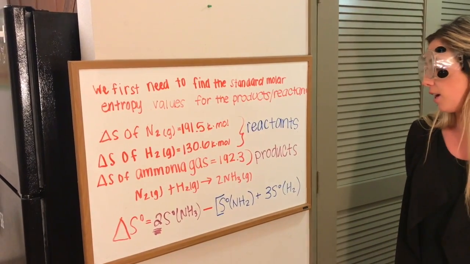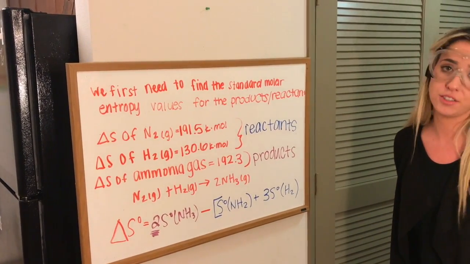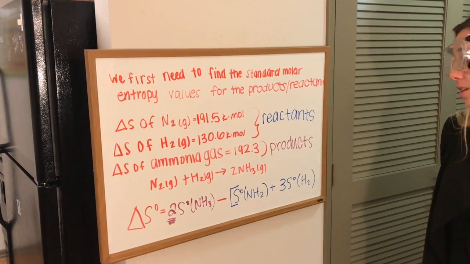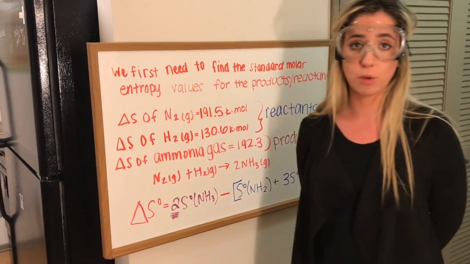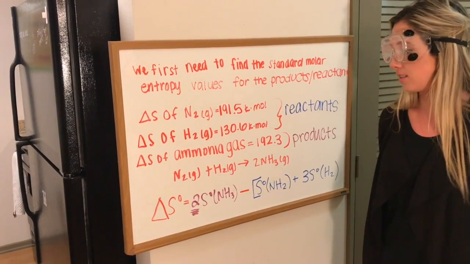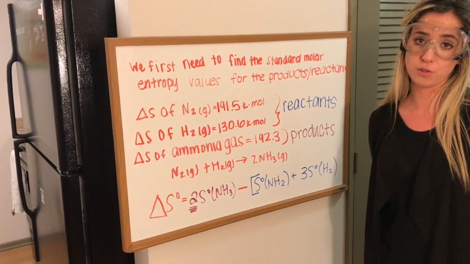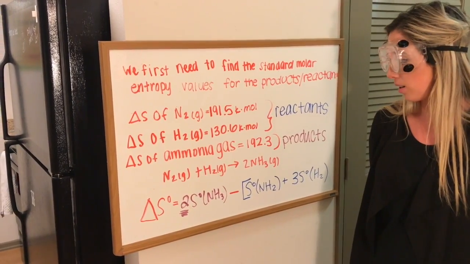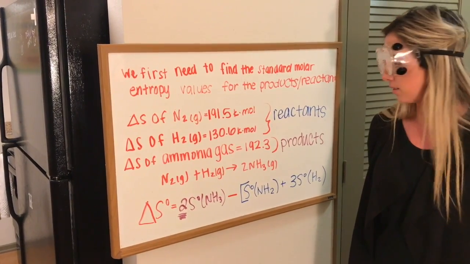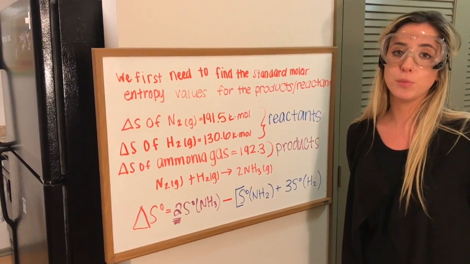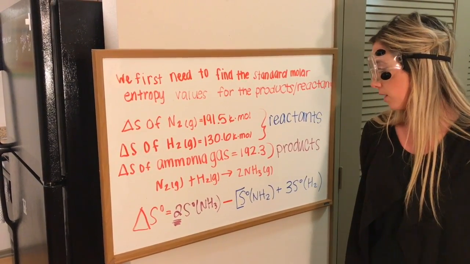For our reactants, we have hydrogen and nitrogen gas. The standard molar entropy of nitrogen is 191.5 joules per mole Kelvin. The standard molar entropy of hydrogen gas is 130.6 joules per mole Kelvin. Then we move to the products. Our product is ammonia gas. The standard entropy of ammonia gas is 192.3 joules per mole Kelvin.